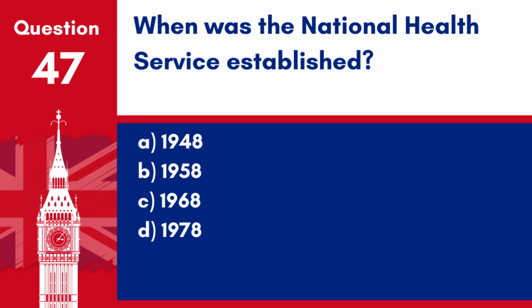Question 47. When was the National Health Service established? A. 1948. B. 1958. C. 1968. D. 1978. Answer: A. 1948. The National Health Service, NHS, was established in 1948, providing a wide range of health services, largely free at the point of use, to the residents of the United Kingdom.